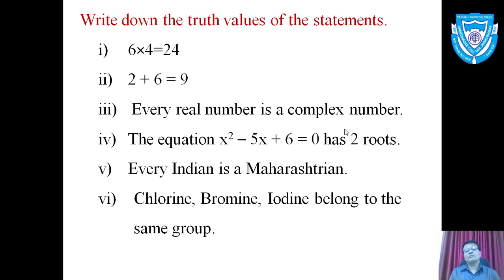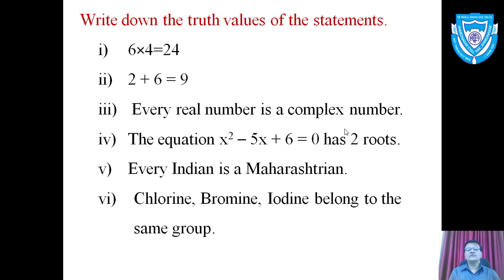Every real number is a complex number. We know every real number can be expressed in the form a plus bi. Therefore, this sentence is a statement and its truth value is true. The equation x square minus 5x plus 6 is equal to 0 has two roots. We know every quadratic equation has two roots. Therefore, this sentence is a statement and its truth value is also true.